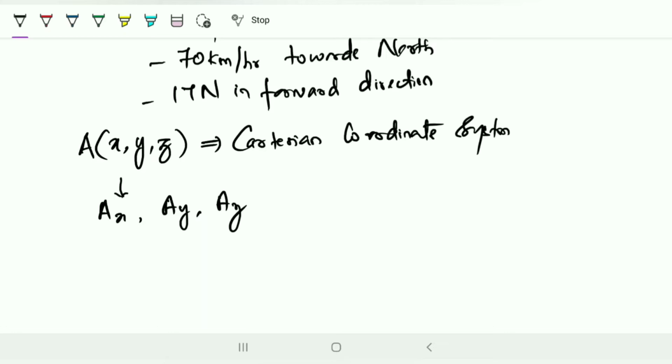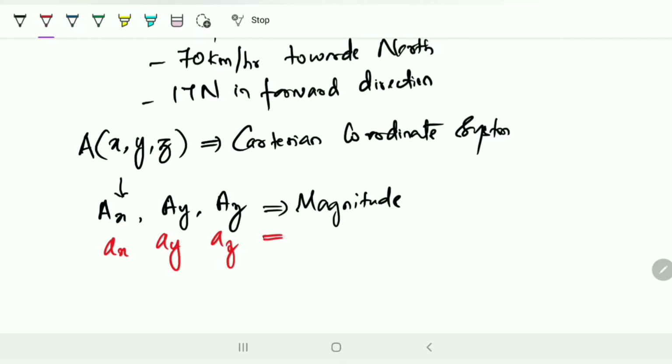To mention its position or refer to its direction, I will include a unit vector, which is termed ax, ay and az. If I write it in terms of both, the magnitude or value of the component and the unit vector, then both together refer to the vector quantity A.